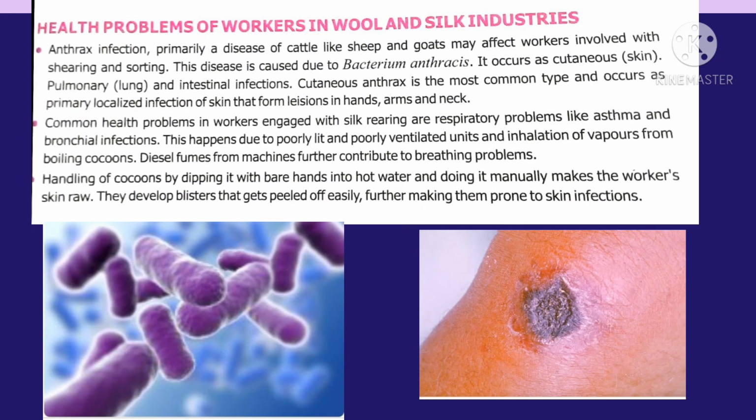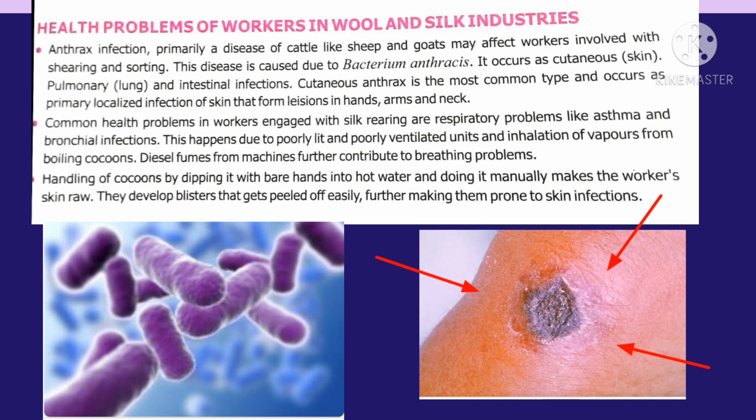Now we are going to discuss the different problems faced by the workers, those who are working in wool and silk industries. The major problem faced by the worker is anthrax infections. This is a disease caused by the bacteria called Bacillus anthracis. Anthracis bacteria are rod-like structure. Mainly, cattle like sheep and goats are affected by this disease. These bacteria affect the people, those who are working in these farms.